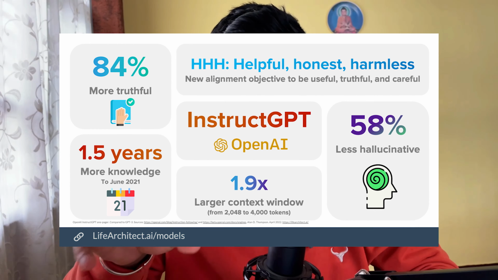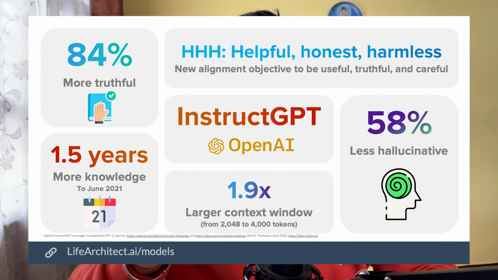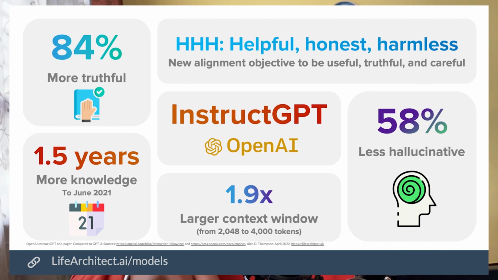And again after more research and improvement, they launched InstructGPT, which is now known as GPT 3.5, on 27 January 2022. It was named InstructGPT because the model was made to follow instructions provided by the user, or we can say human feedback. This InstructGPT version shows 84% more truthful results, 1.5 years more knowledge, 58% less hallucination, and a 1.9x larger context window. They also said that their new alignment objective is to be useful, truthful and careful.